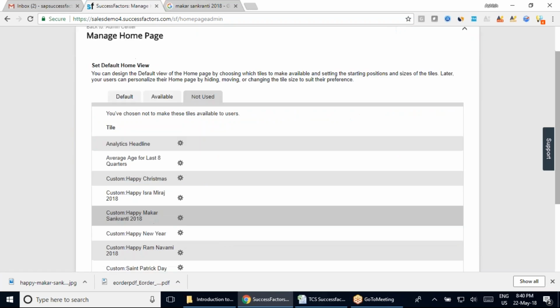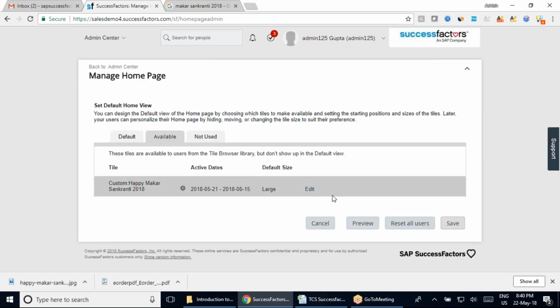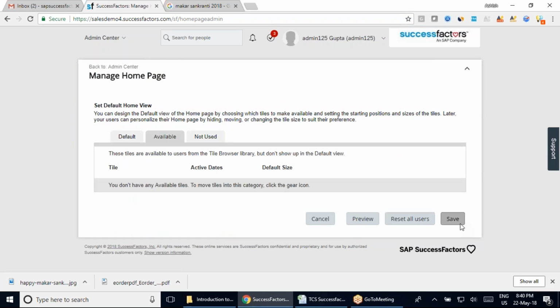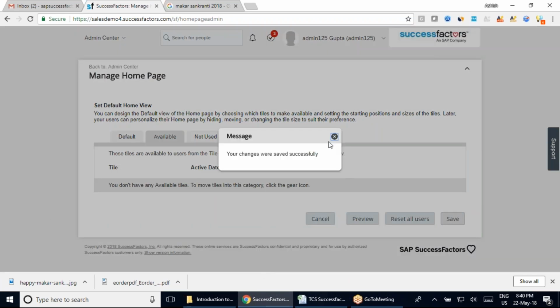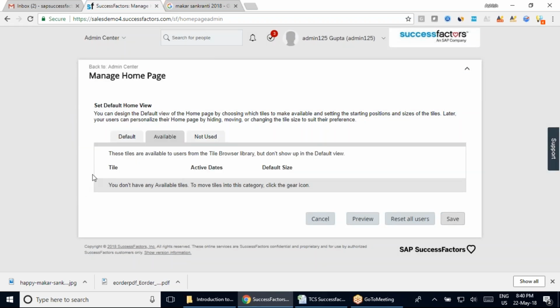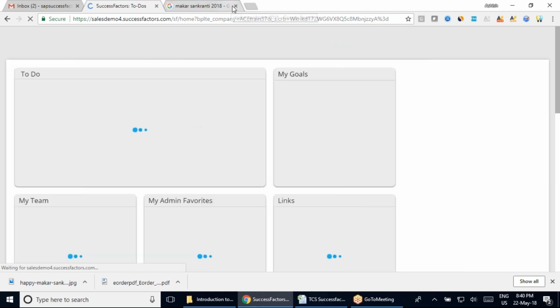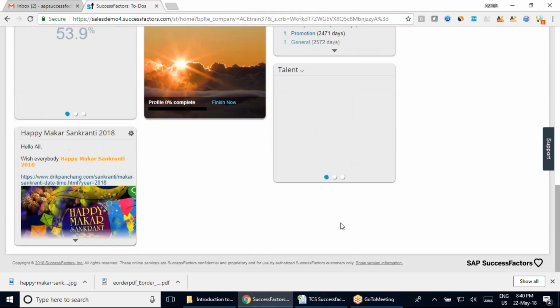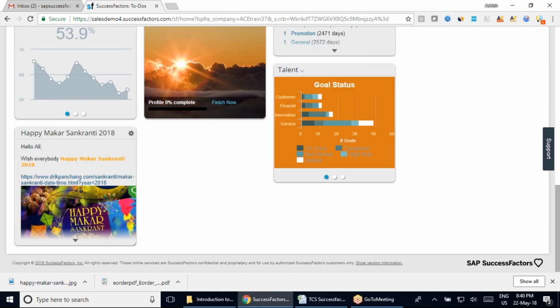Okay, I did not save it, right? Your Makar Sankranti tile is in the available section. So when you come into available, move it to your default section and save it. You will again start seeing the tile. It will start appearing on the home page that we have here. So here, team, you will see this tile coming to your home page. Now you can see there is a space which is coming up here.